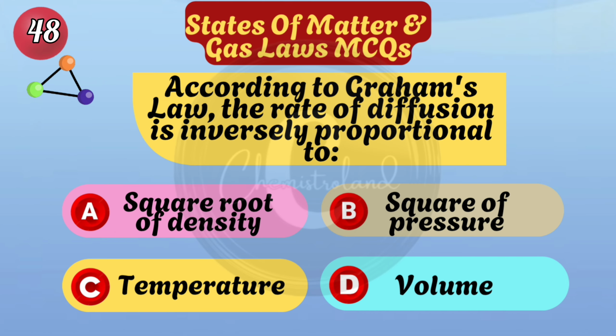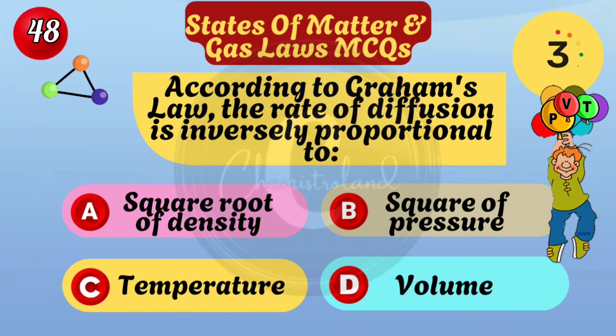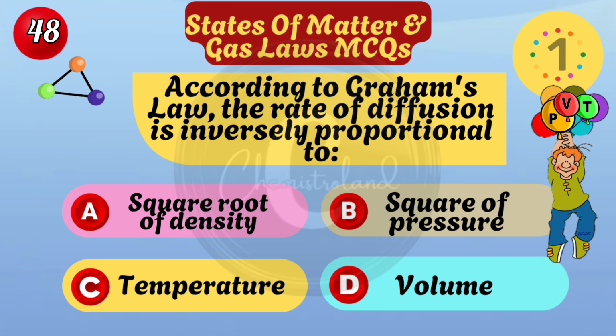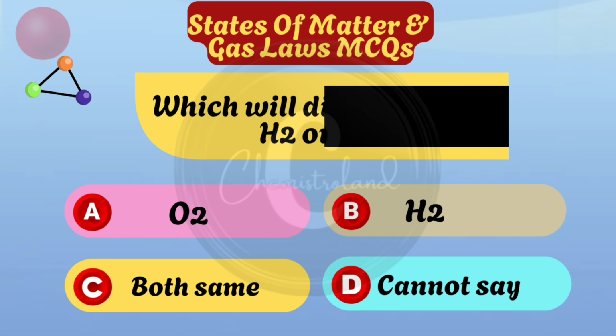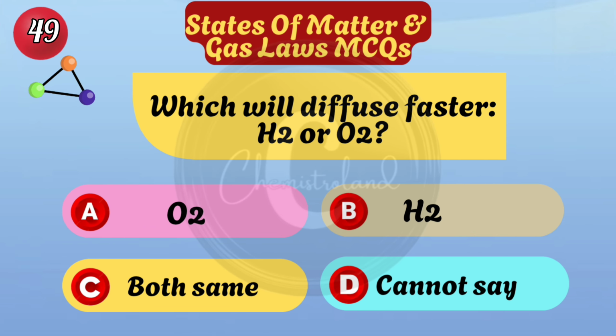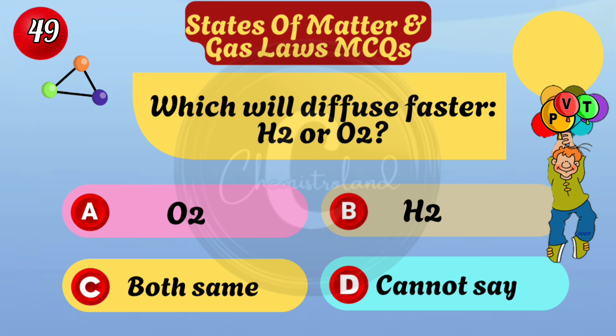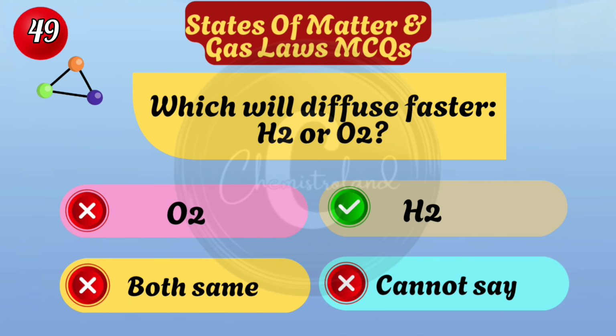According to Graham's law, the rate of diffusion is inversely proportional to square root of density. Which will diffuse faster, hydrogen gas or oxygen gas? Hydrogen gas.